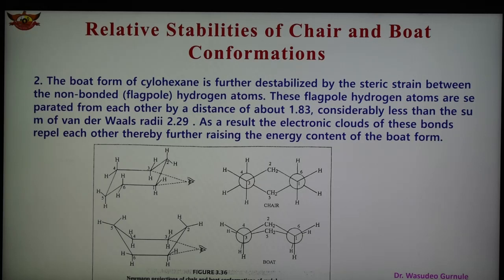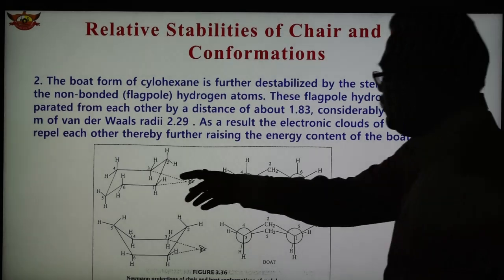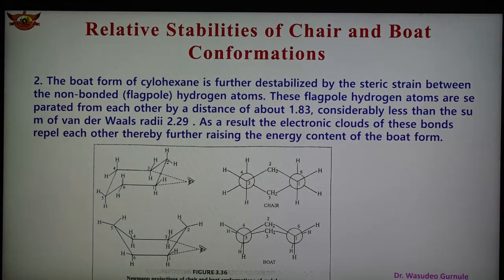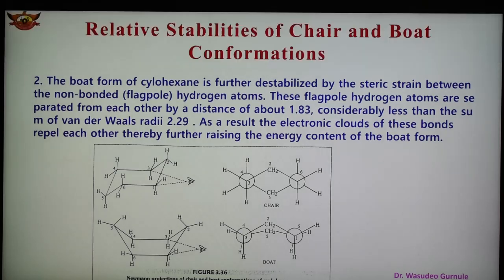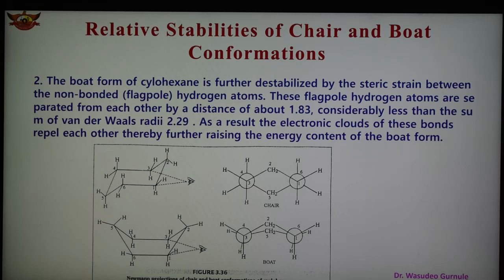On the other hand, the boat form is shown here, and this is the chair form. In the boat form, the conformations through the carbon-carbon and carbon-hydrogen bonds on C1-C2, C2-C3, C4-C5 and C5-C6 are in staggered orientation, and therefore C1-C6 and C3-C4 are in unfavorable eclipsing interactions.